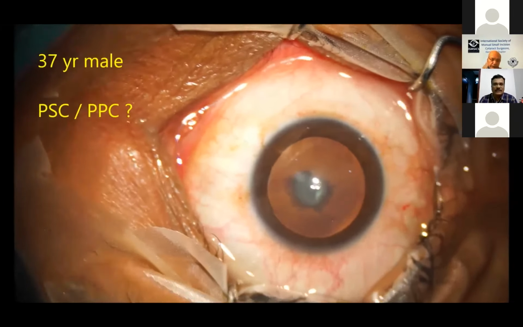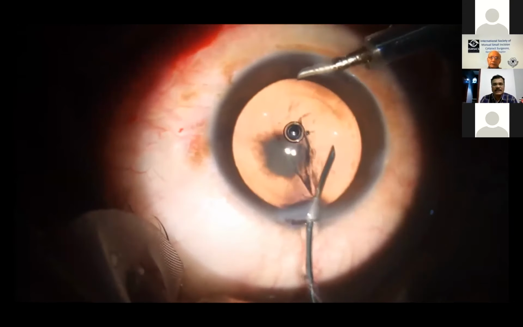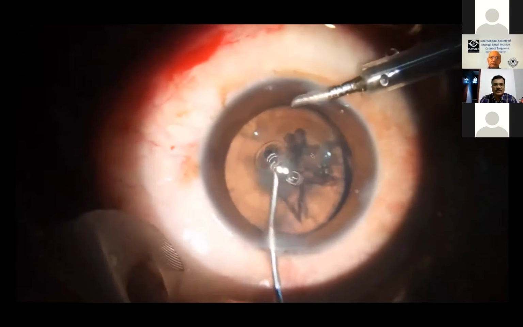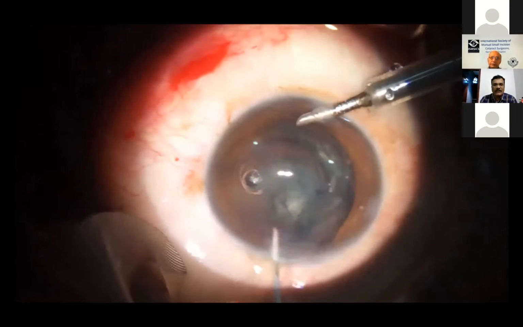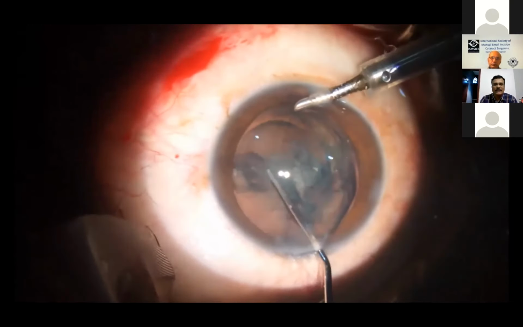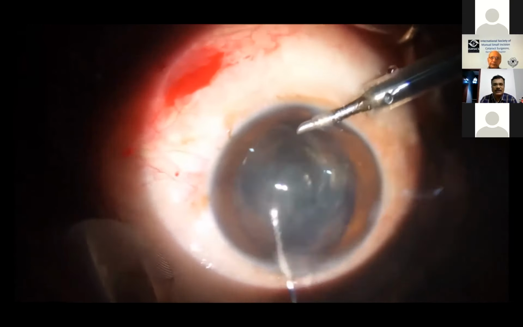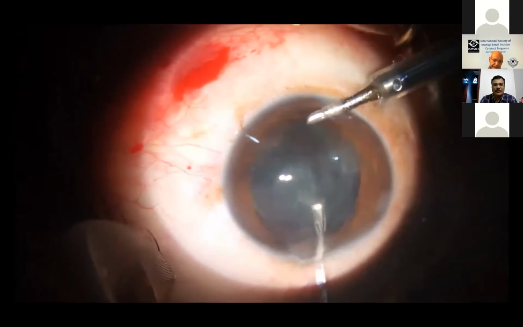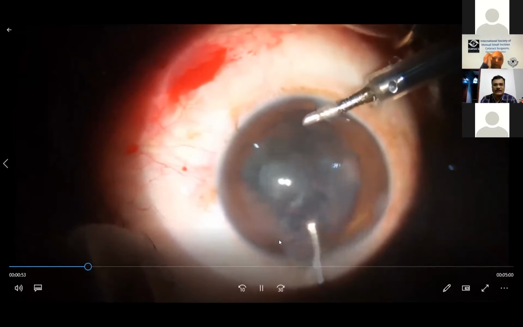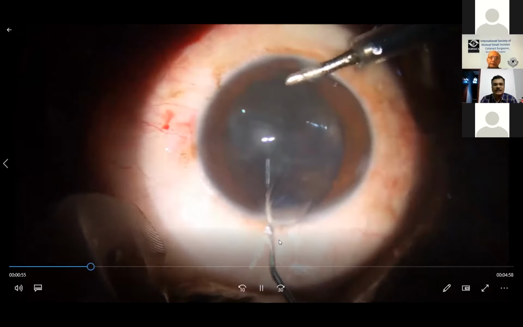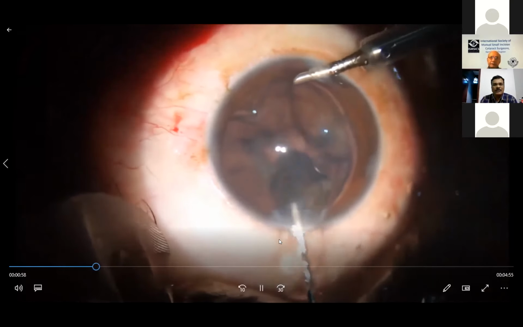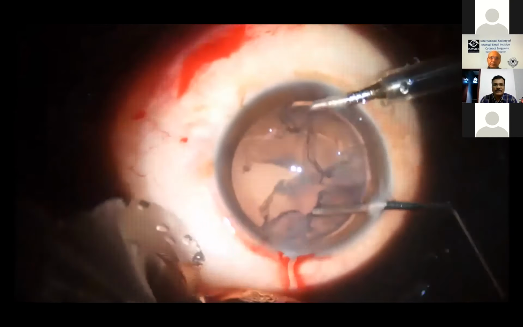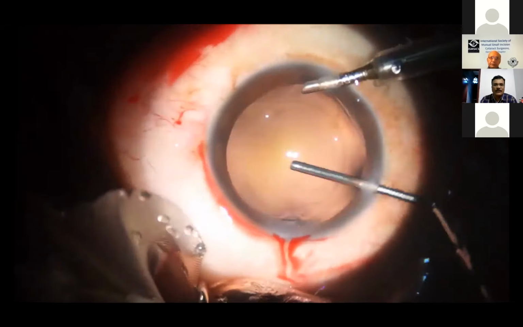We will go one by one, smaller to harder nucleus. This is a 37-year-old male patient and very soft nucleus. Almost there is no nucleus at all. So once we start doing hydrodissection, most of the things will start coming out, and some more hydro procedure will bring the whole epinucleus part out of the bag. You can notice the AC is not collapsing, even though I am pressing the posterior lip of this 2.8 millimeter tunnel. The posterior capsule is not coming forward, and the rest of the epinucleus can be aspirated out from the side port with the help of a 23 or 24 cannula.